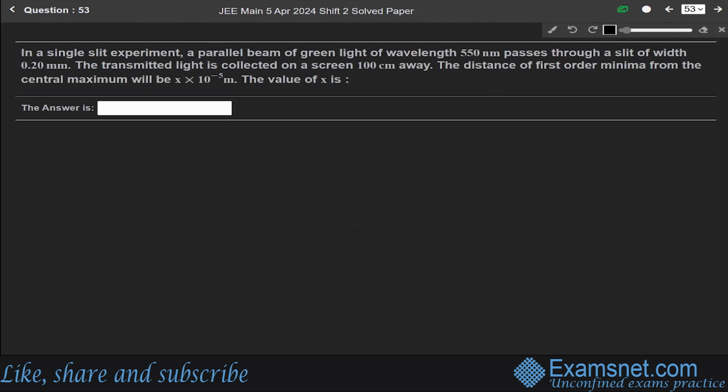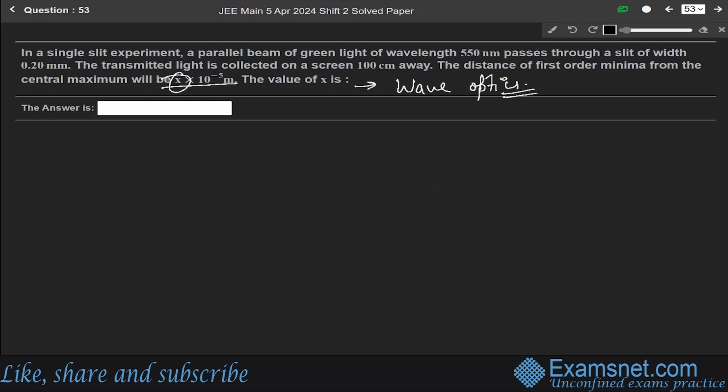Okay, now next question, 53. In a single slit experiment, a parallel beam of green light of wavelength 550 nanometer passes through a slit of width 0.20 mm. The transmitted light is collected on a screen 100 centimeter away. The distance of the first order minima from the central maxima will be this. We have to find the value of x. Okay, so this question is from the chapter of wave optics.